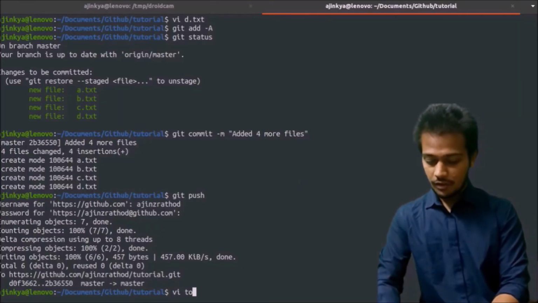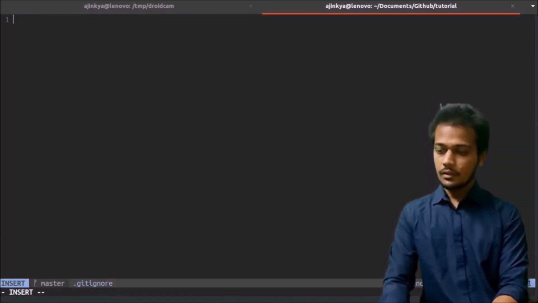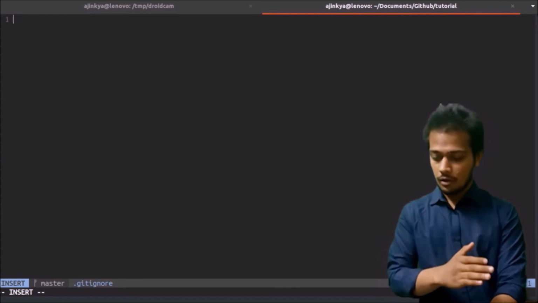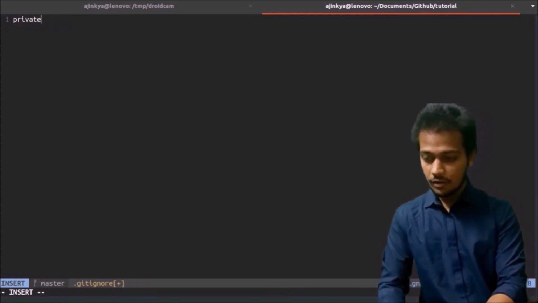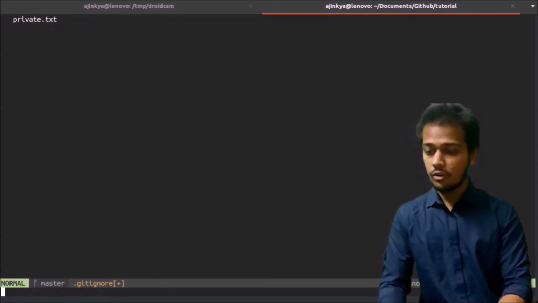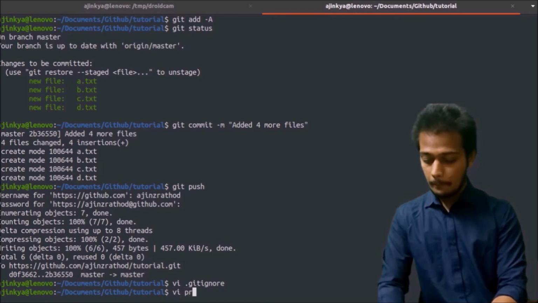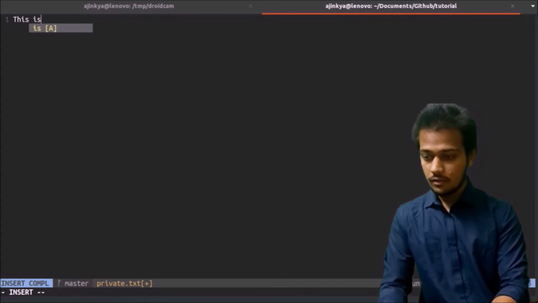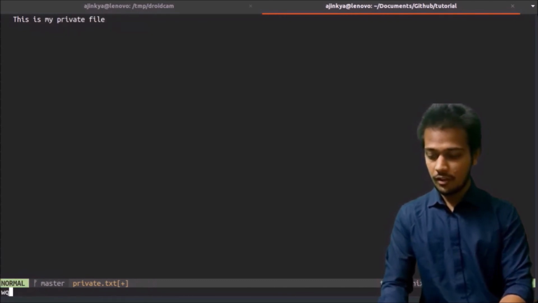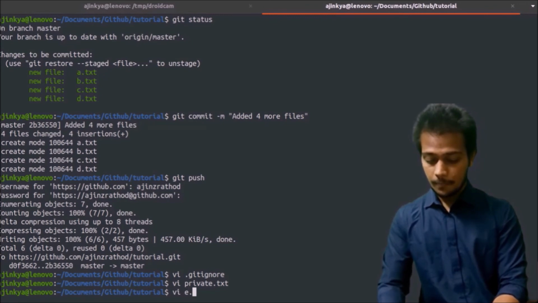Just create a file .gitignore and write the name of the file which we have to ignore. Suppose we create a file private.txt and we want to ignore this file. So we will create the private.txt file, and we will create another file, e.txt.